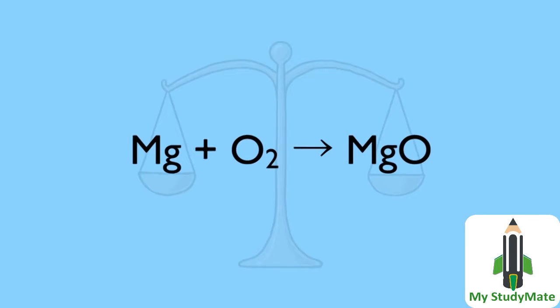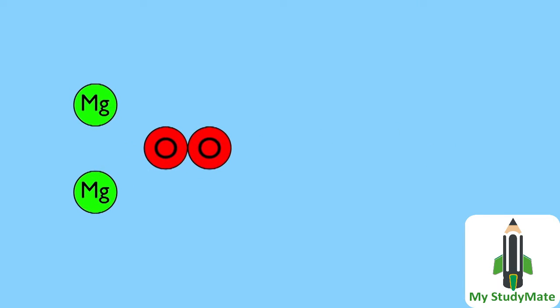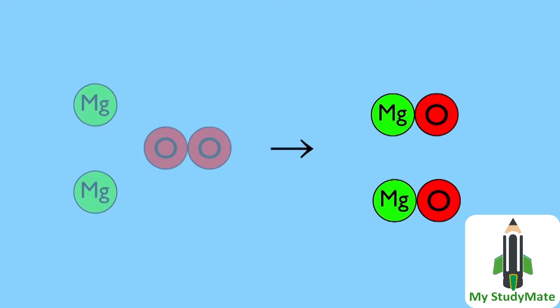When we balance an equation, we are simply obeying the law of conservation of mass. All the atoms in the reactants must be accounted for in the products. It's easy to see this if we draw out the atoms rearranging themselves to form the products. You can see clearly that no atoms are gained or lost during a reaction, so the mass is conserved.